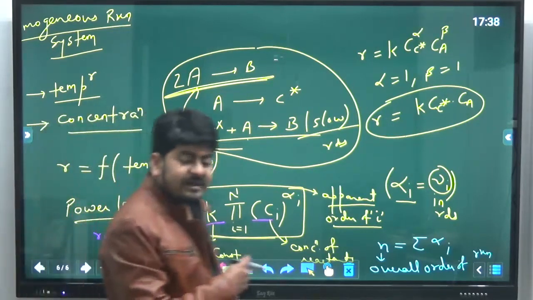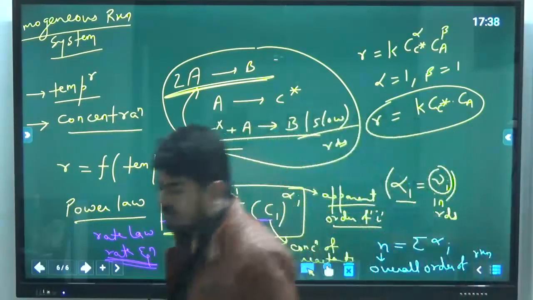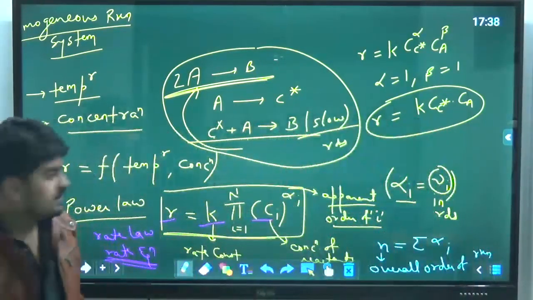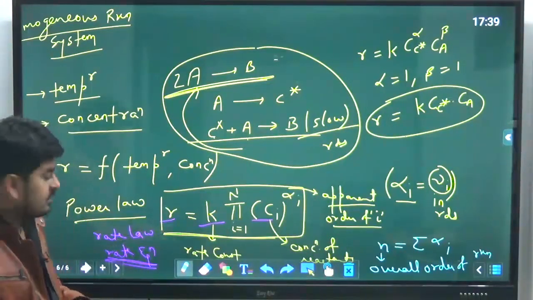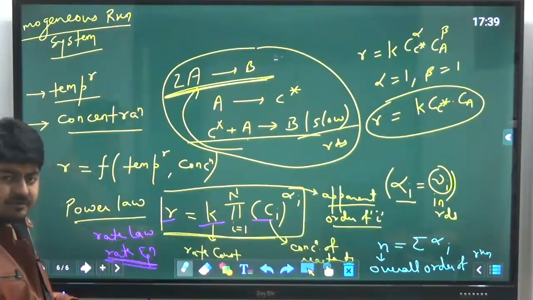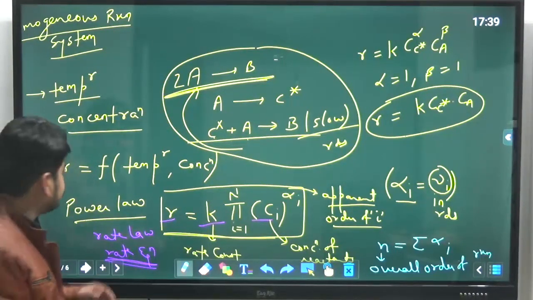This is the rate equation I was talking about; you must know how to write down the rate equation for any reaction. So this is the power law. I hope it is clear to all of you. And now let's see how we can write the rate equation for any given reaction.